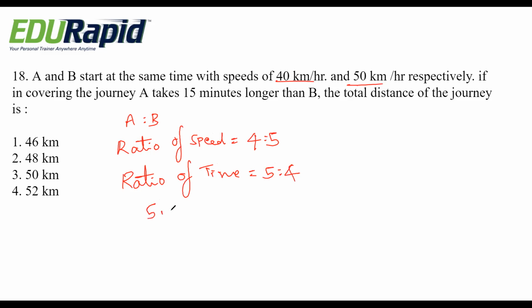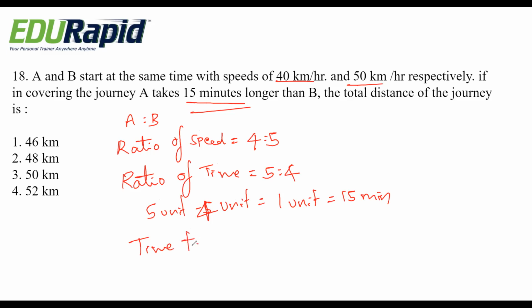So if you take the difference, 5 unit minus 4 unit, for 1 unit it is 15 minutes. Okay, so time taken by B is 4 into 15, that is 60 minutes, which means 1 hour.